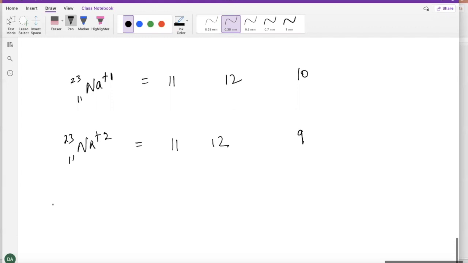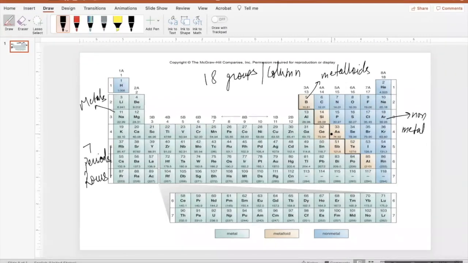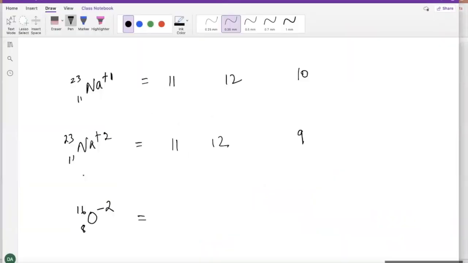So now similarly, guys, let's take an example of something negative. Let's take oxygen -2, okay? So oxygen -2, first of all, oxygen is going to be 8 on the bottom and 16 on the top, so we can find that from the periodic table. Oxygen is 8 and 16. So it has 8 protons, and how many neutrons, guys? It is 16 minus 8, which is equal to 8.